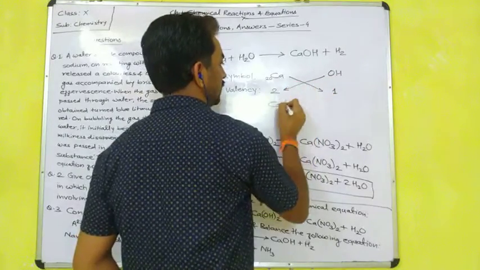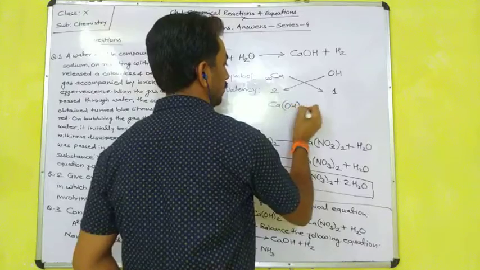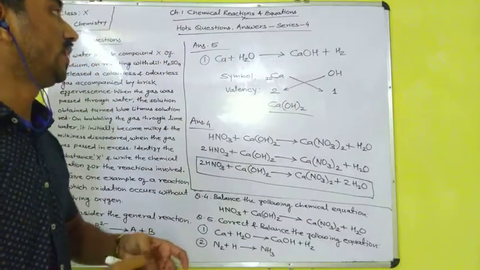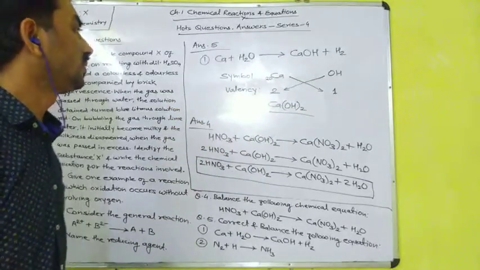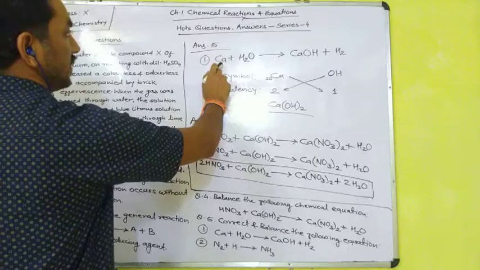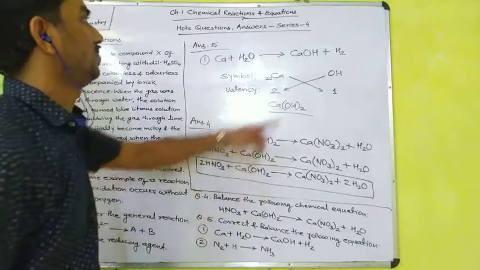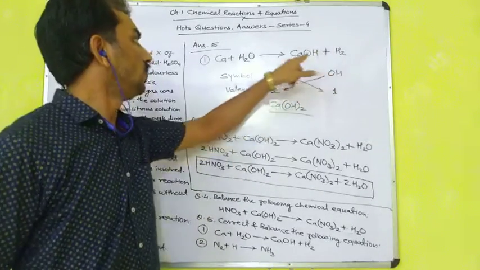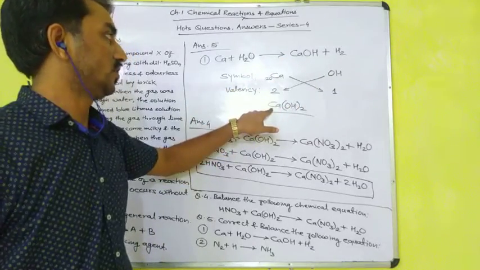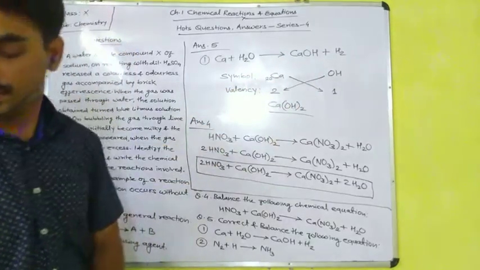Ca(OH)2, calcium hydroxide, that is the formula of calcium hydroxide. CaOH is the wrong formula. Why? Here, its formula is correct. Water, its formula is correct. Hydrogen molecule, its formula is correct. The only wrong formula is CaOH, because calcium hydroxide is Ca(OH)2.